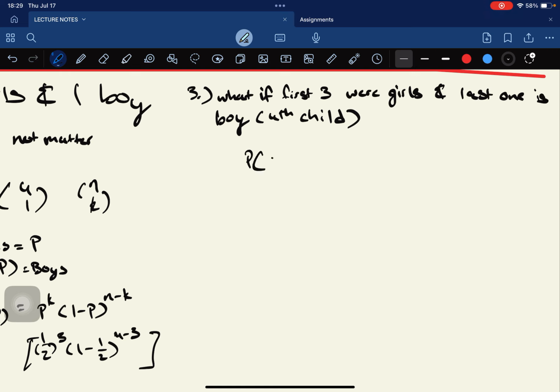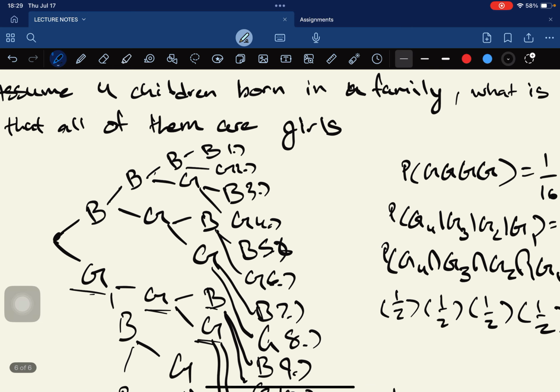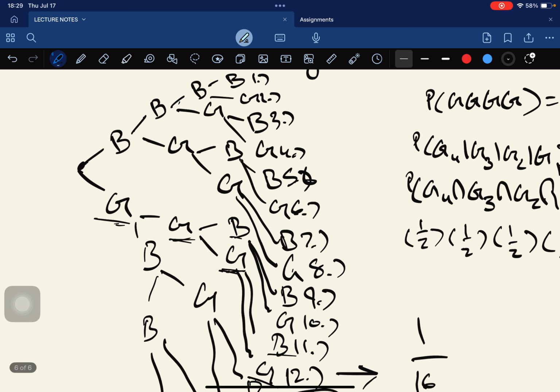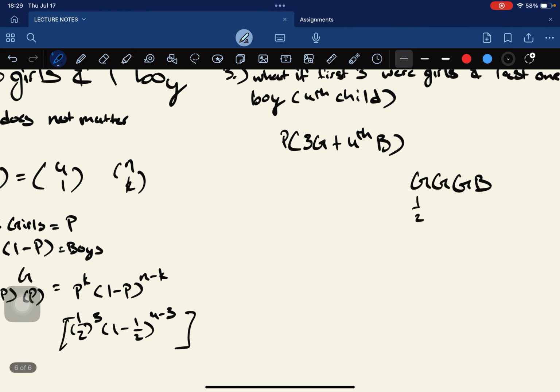In terminology, we would do this: 3 girls plus the 4th one was a boy, B. If you look at the tree, the first 3 will be girls, so girl, girl, girl, and then the last one was a boy, and there's only one outcome of that, so it would be 1/16 as well, right?